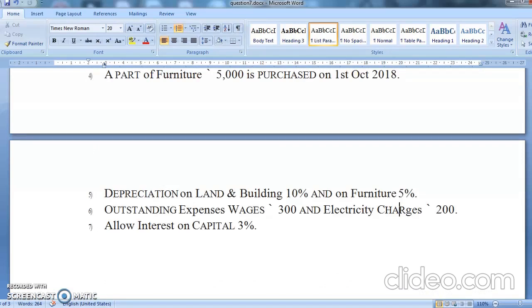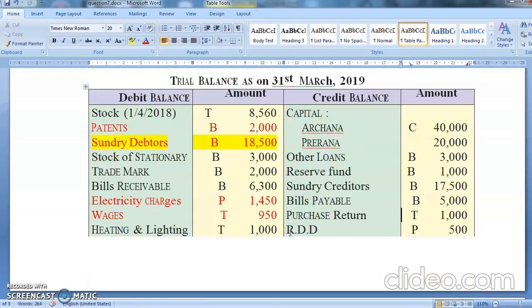Outstanding expenses: wages is 300, electricity. I think you know this very well. Add in respective expenses, and the second effect is in the balance sheet liability side. Interest allowed on capital is an income for the partners, so partners' capital account credit side, and the second effect will come in profit and loss account debit side.